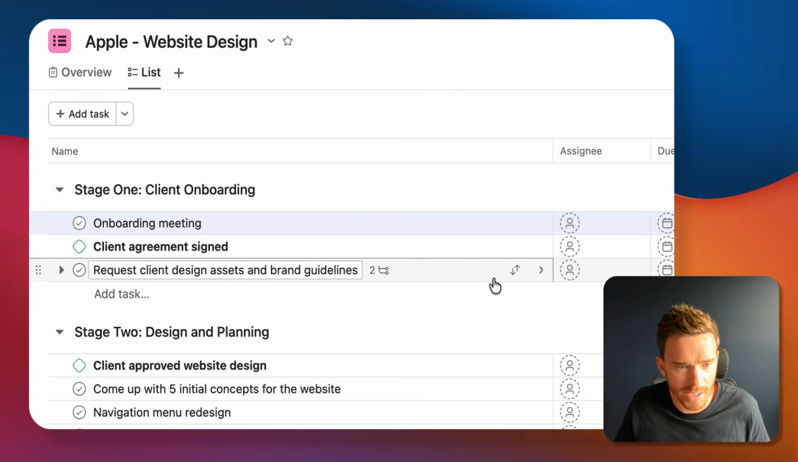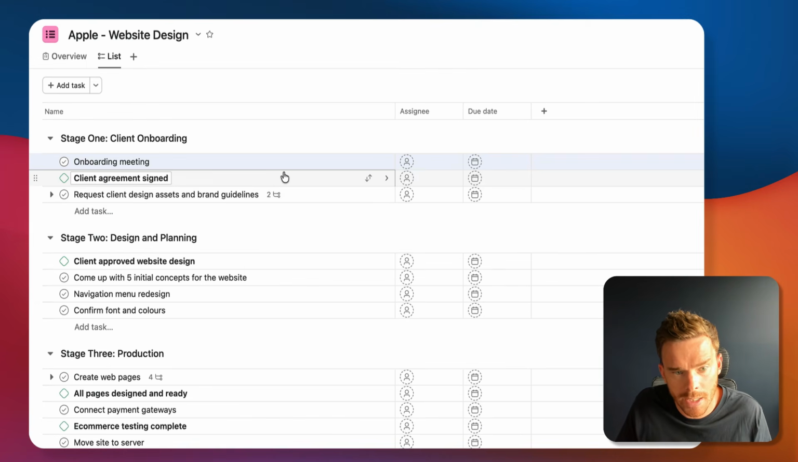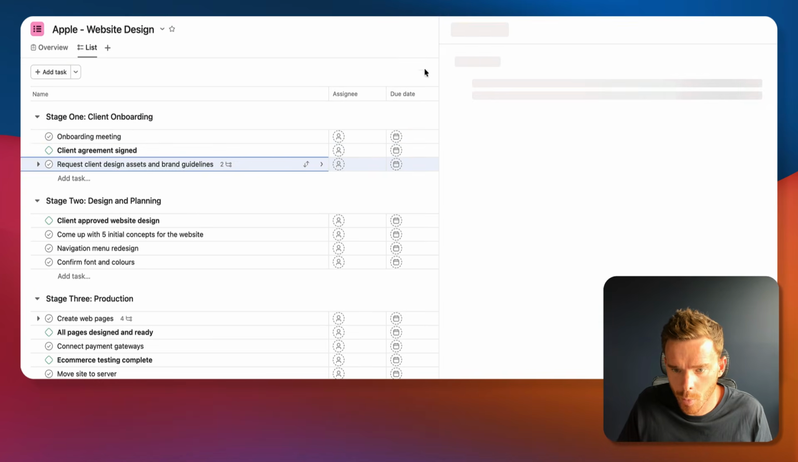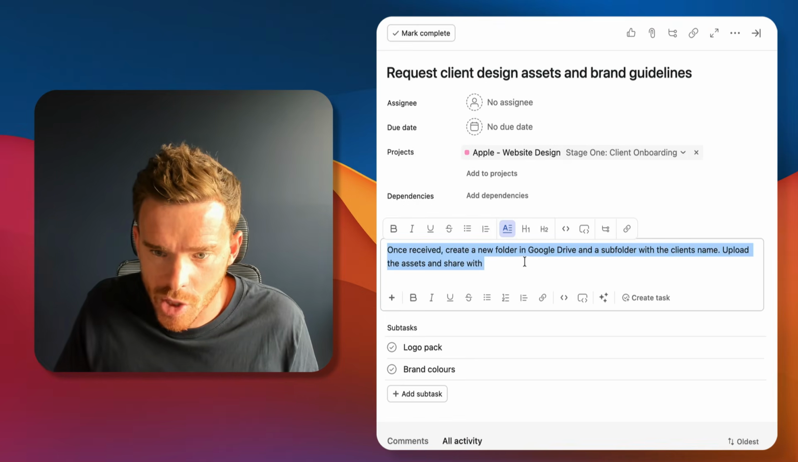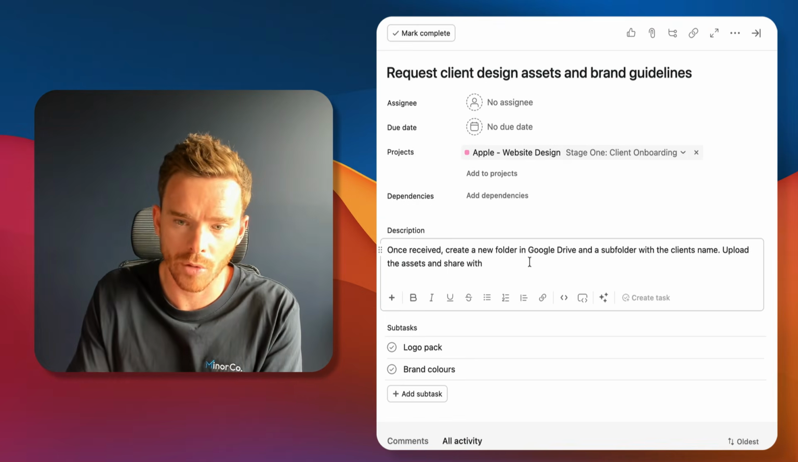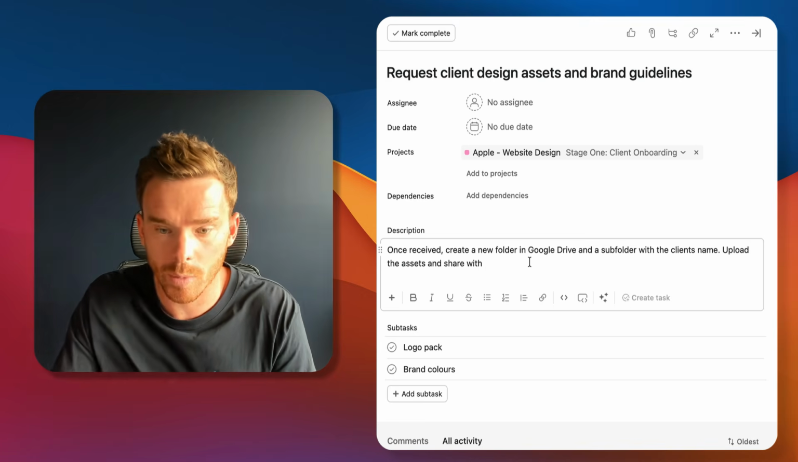Okay, I've fast forwarded in time now. You can see I've built out and set up some additional tasks for this project. And if I click on one of these, I can open up the task panel on the right-hand side, and this is where I can provide a lot more detail. Firstly, in the description here, I can provide some instruction around how do we actually complete this task? What do we need to do?